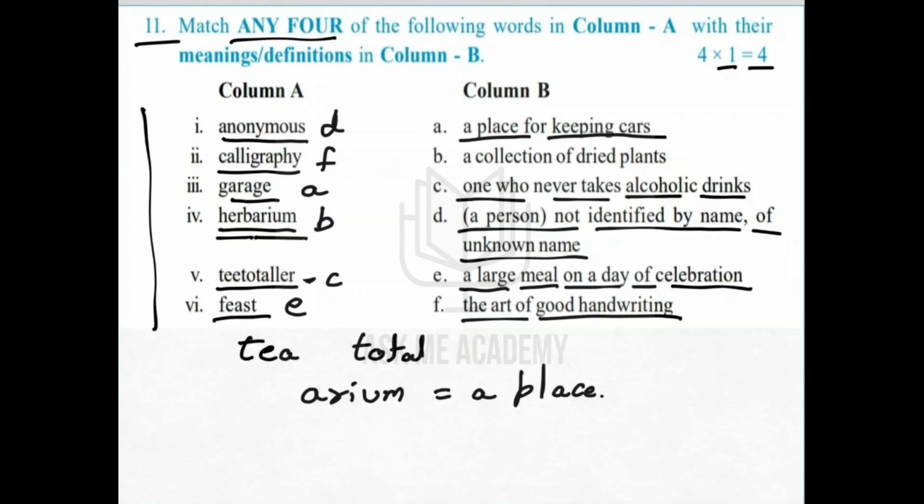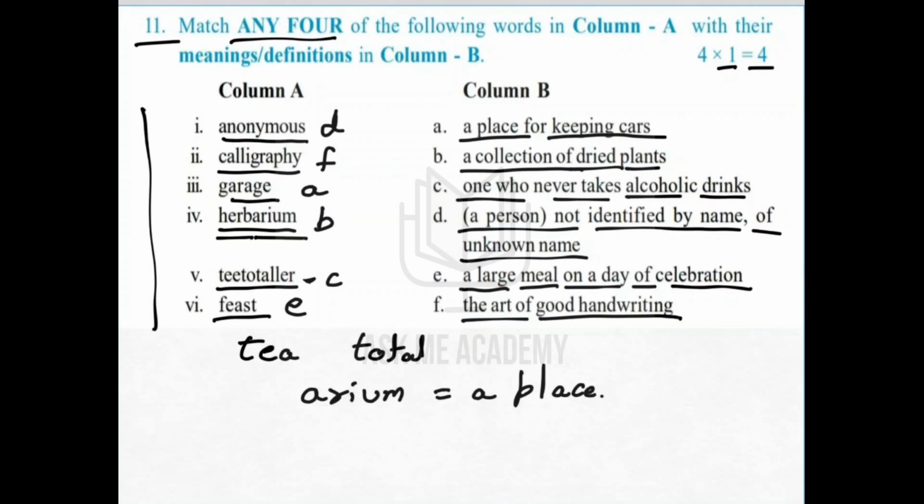Herbs we know, what do you call them in Hindi? Jadi booty. In Telugu you call it mulikalu. So herb is like that. What is jadi booty or mulikalu? They are small plants which are dried and used for medicinal purposes. So herbarium is a collection of dried plants.